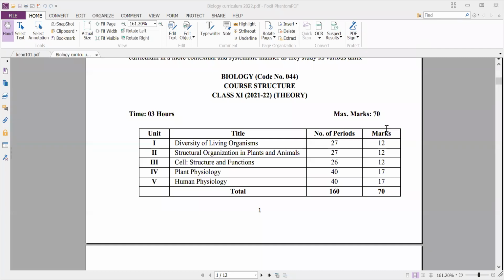Here you can see, biology. The code for biology is 044.